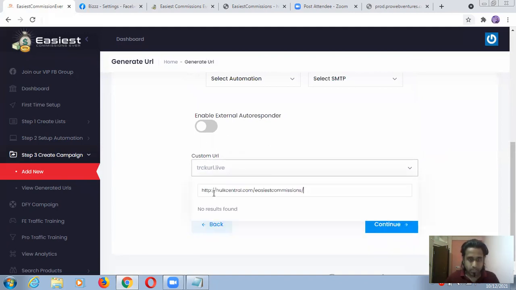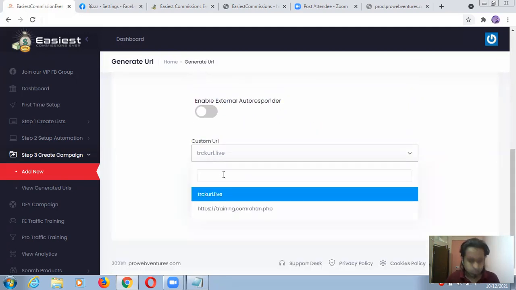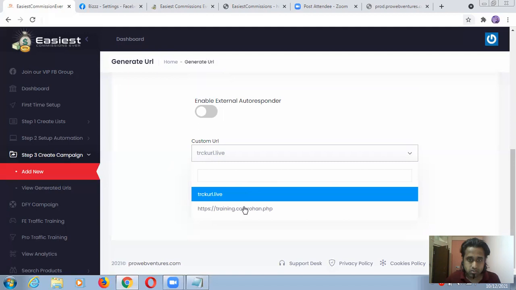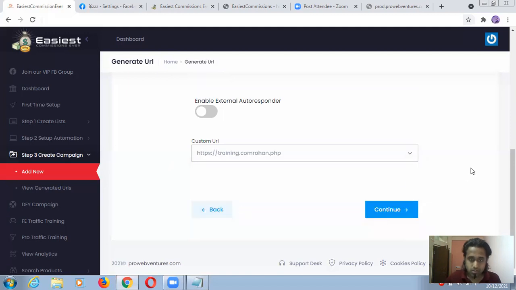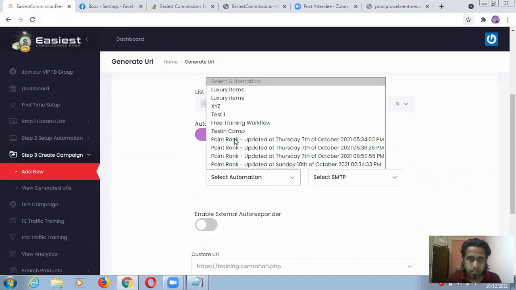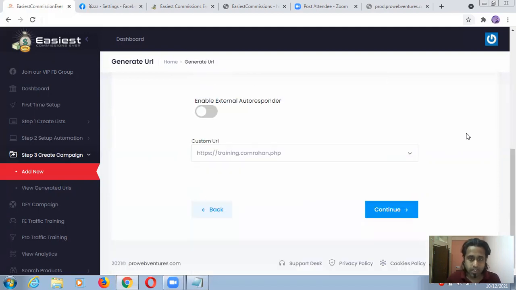Again, I'm putting my page, guys, for example. Okay, I'm just putting this one, for example. Select SMTP or select automation. So I'm just choosing this one, test one. And I think I'm done from my side. I'm just continuing this.